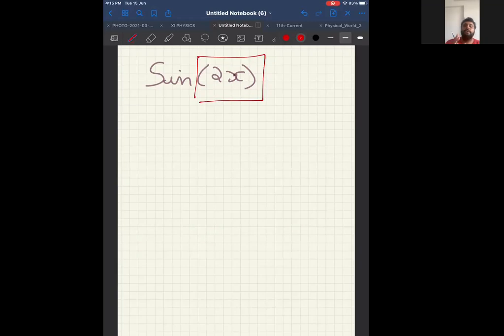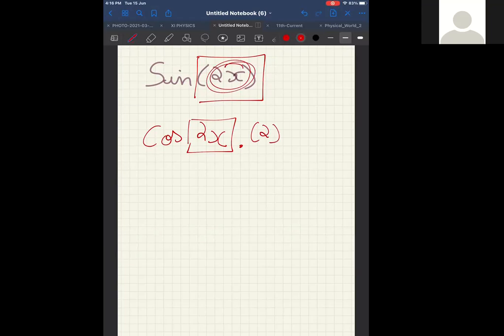So what is differentiation of sine something? Can I say cos something? Yes. Can I say differentiation of sine something is cos something into differentiation of that something also you have to do? That means, listen to me. Differentiation of sine 2x is cos 2x into what is differentiation of 2x? 2. Therefore, differentiation of sine 2x is 2 cos 2x.